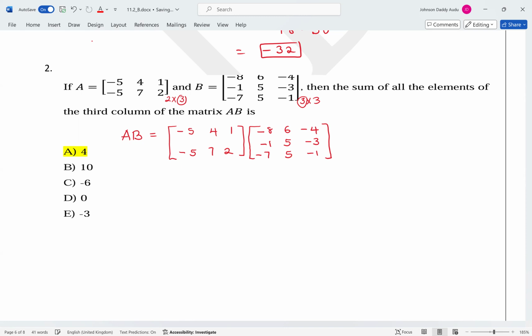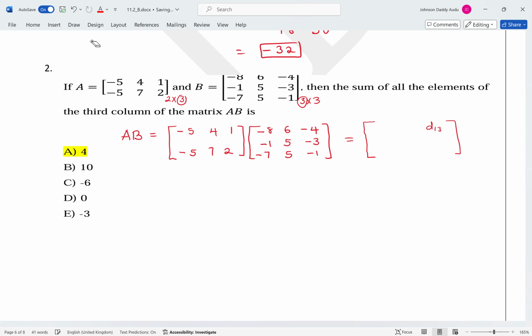Now, if we multiply this one, what is going to be the size of our new matrix? This is very important. This is 3, 2 by 2, so it means the size of the new matrix is going to be 2 rows and what? 3 columns. So it means you are going to have something here. Let's call it anything you want. Let's call it D. D11, D22, D12, and what? D13. Or you can even call it AB. It's okay. If you like, you call it AB.